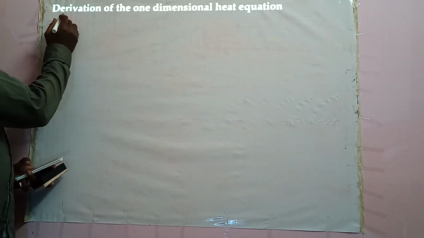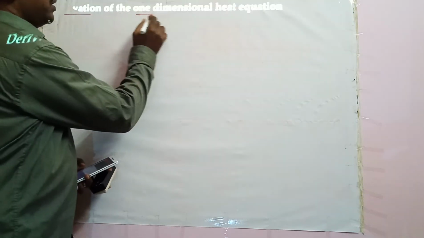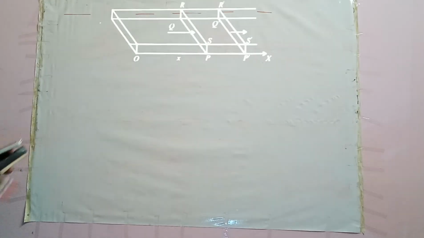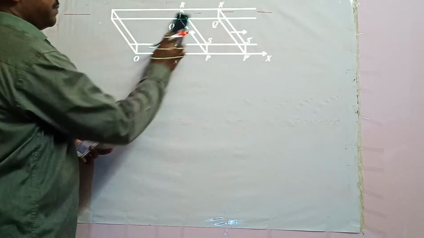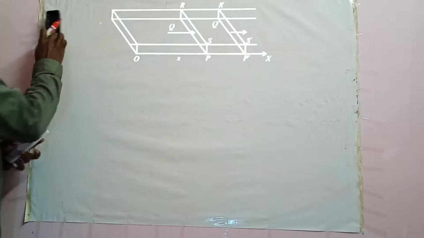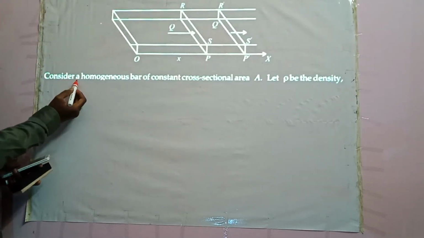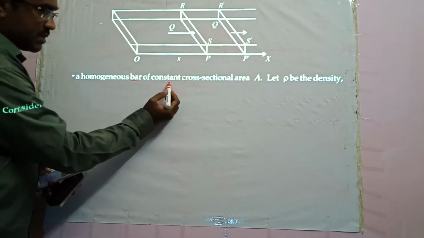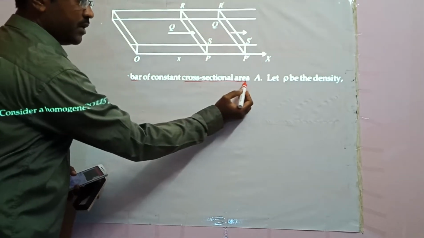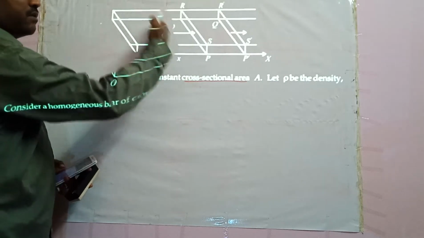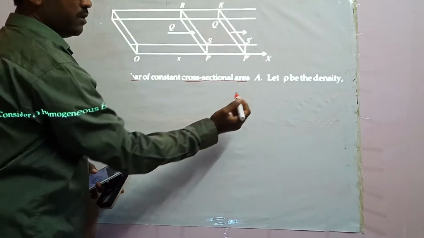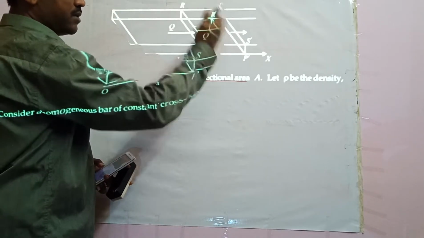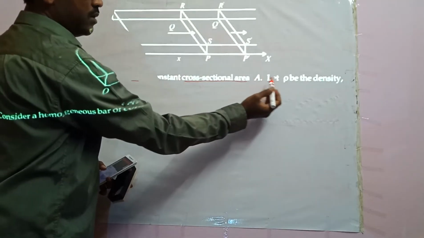Let us derive the one-dimensional heat equation. Let us consider a homogeneous bar of constant cross-sectional area. Let us consider the area of the cross section as A.